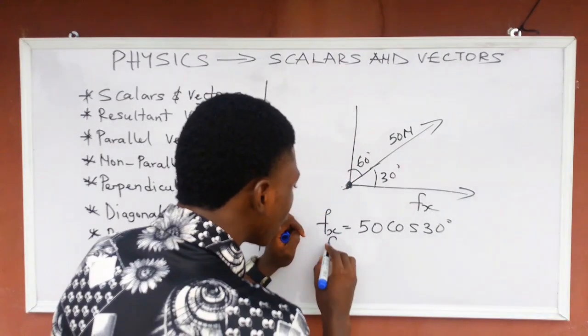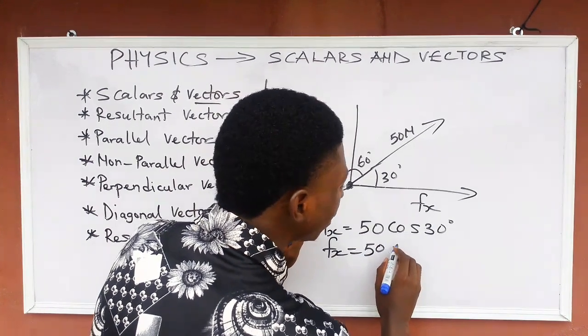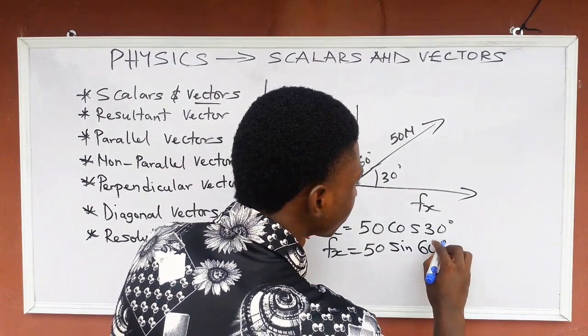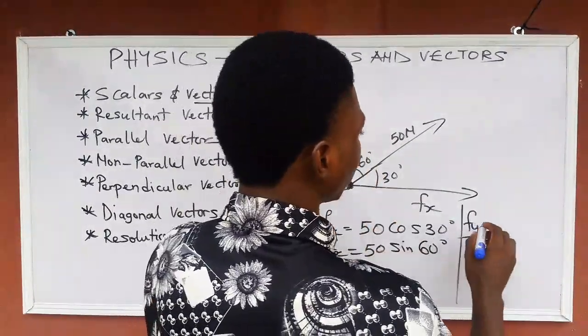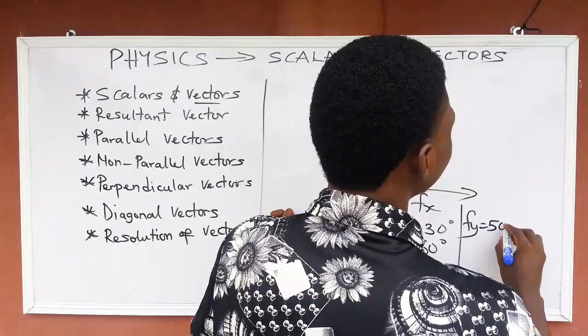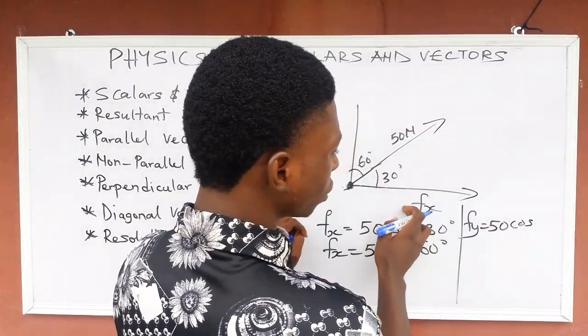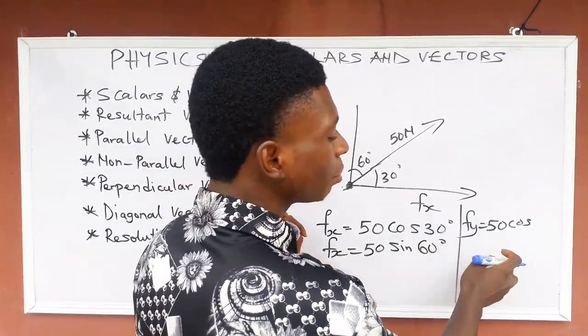Or Fx is equal to what? 50. If you are going to use 60, you are going to use sine 60. 50 cos 30, I'm using the angle of the horizontal component. The same thing with the vertical component.